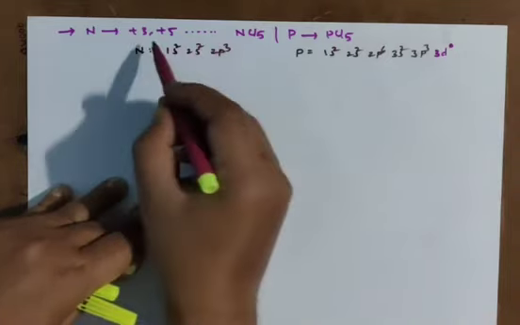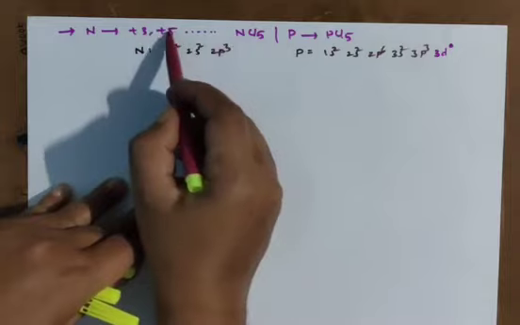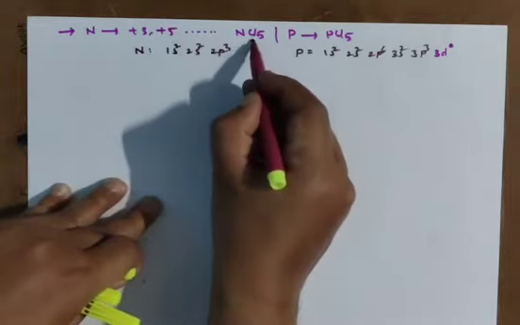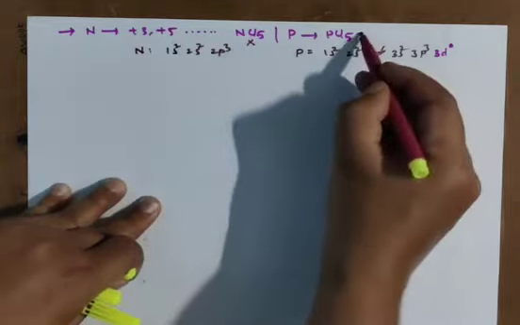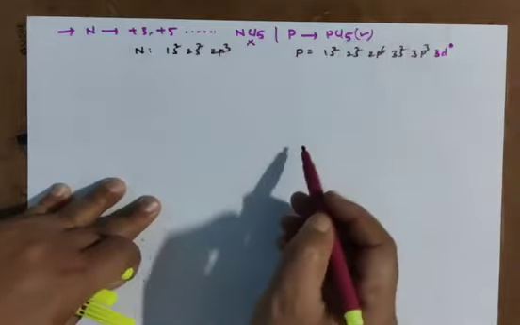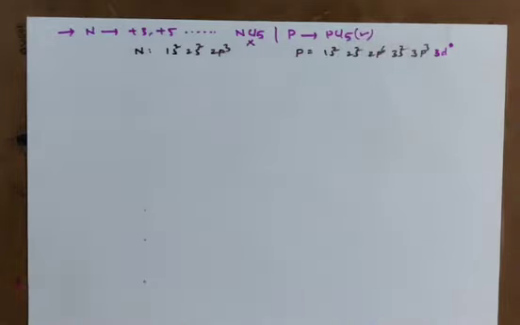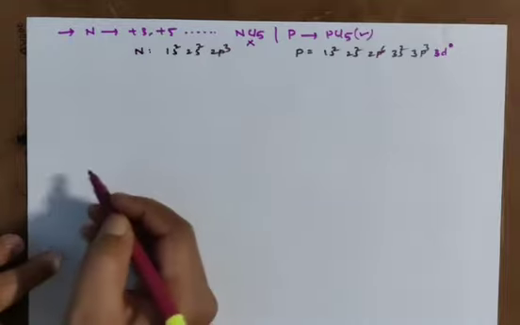That's why nitrogen, though it can exhibit +5 oxidation, it can't form NCl5, but phosphorus can form PCl5 due to availability of empty d orbital, where nitrogen can't. In nitrogen, d orbitals not there, but in phosphorus we have.